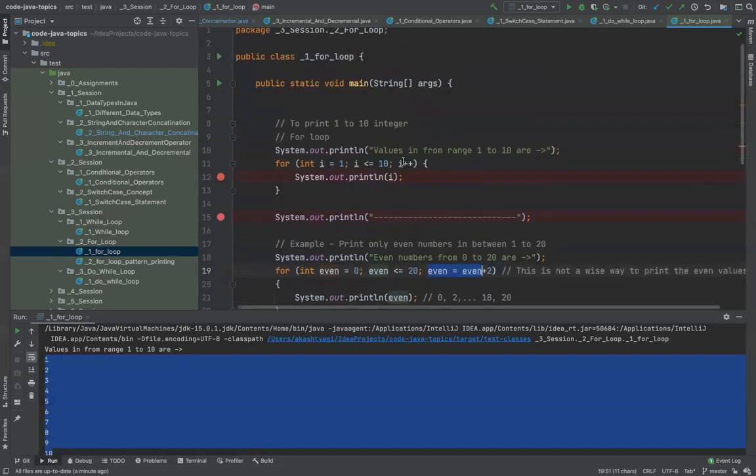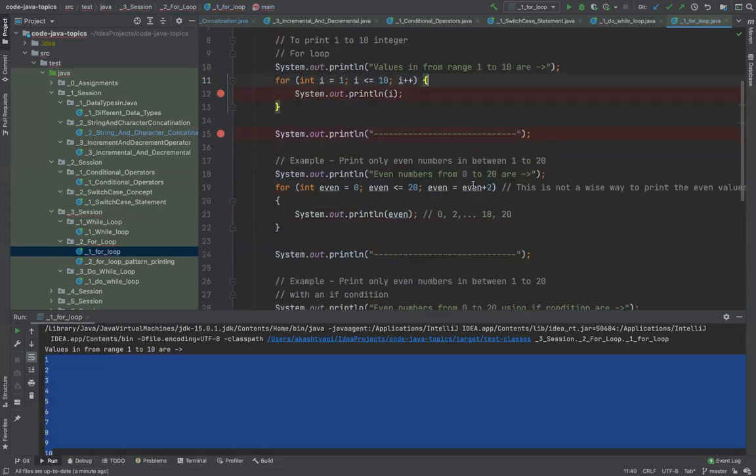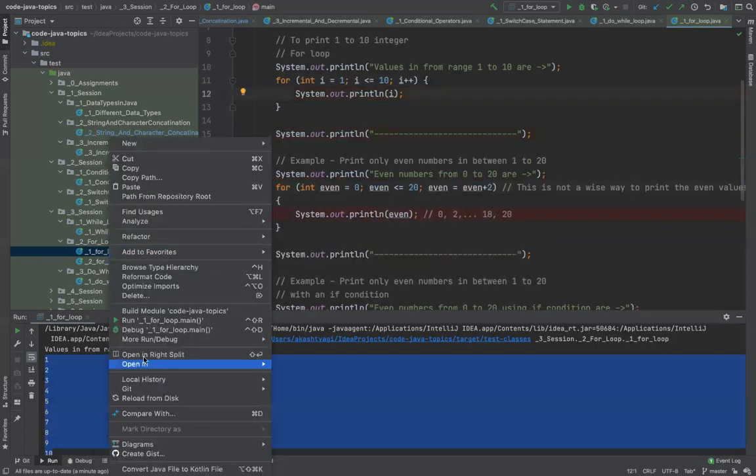Previously I was incrementing i plus plus, which also means i is equal to i plus 1. That means every time I am looping through, the value of i is incrementing. But here I want to print only even numbers, and even numbers have a difference of 2, right? So every time I print an even number, I have to increment it to the next value, which is plus 2. So for each iteration, the value of even will be different. If I show you this by means of debugging, I'll click on debug.